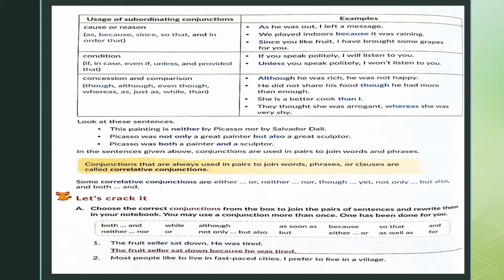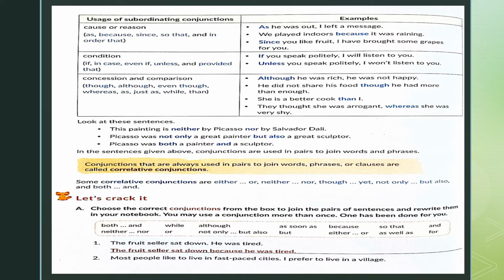Examples are once again given in the bracket and some are shown for you in examples and sentences. Now, concession and comparison. Let us see the example. Although he was rich, he was not happy. Over here, this although is showing some kind of cutting down, some kind of concession. She is a better cook than I. Than here is showing comparison between two things.